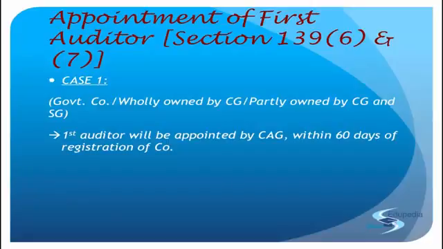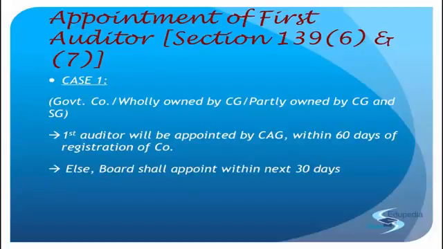So within those 2 months, but we'll not write 2 months in our answer because it is 60 days that has been specified in the law. So the Comptroller and Auditor General has a time period of 60 days from the date of registration of the company to appoint an auditor. If the CAG appoints an auditor, it is well and good. But in the case where the CAG is not able to appoint an auditor, what do we do? Don't we have an auditor then? No. We will have an auditor, and that auditor will now be appointed by the Board of Directors.